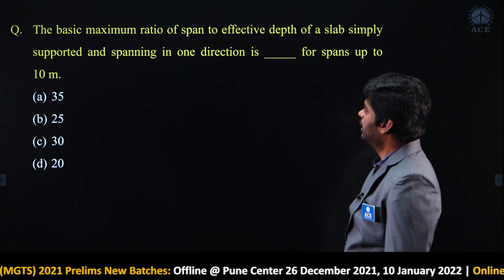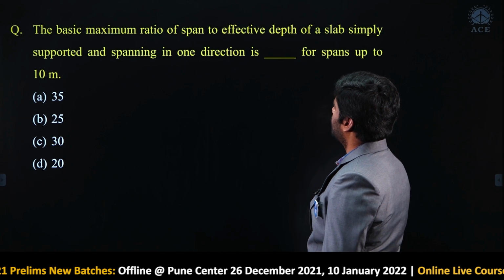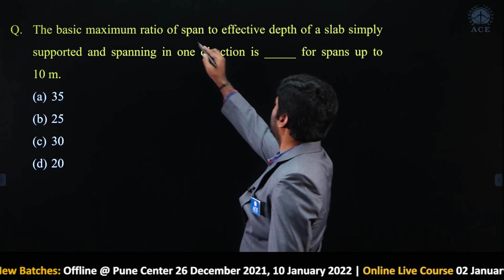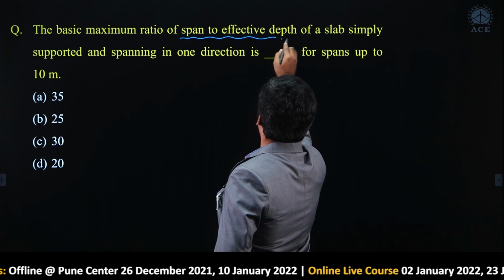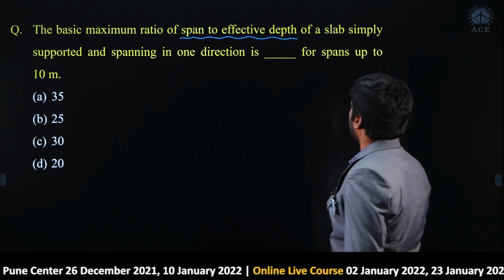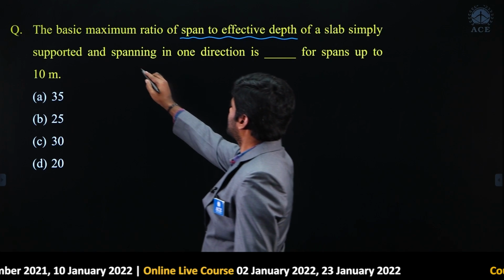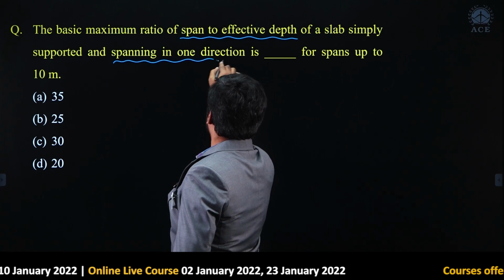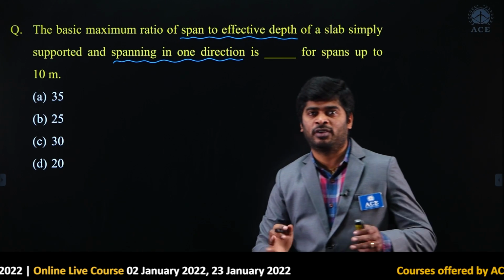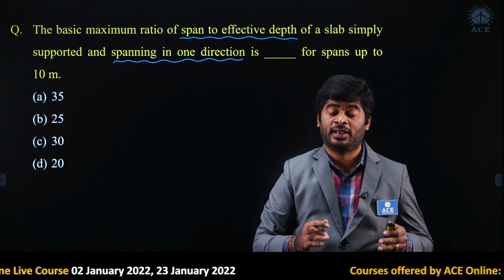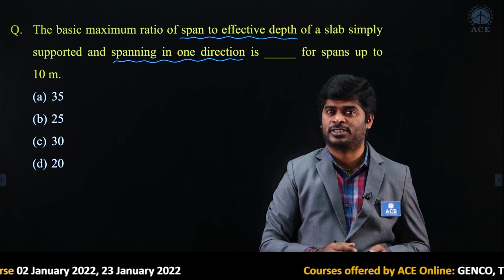The next question is the basic maximum ratio of span to effective depth of a slab simply supported and spanning in one direction. Here, spanning in one direction refers to a one way slab.